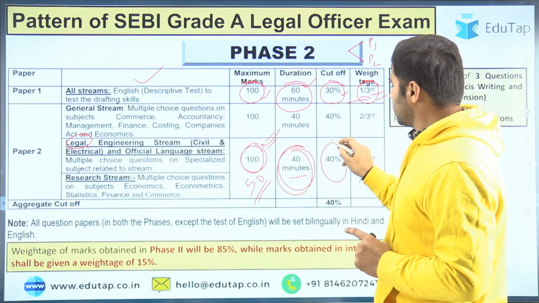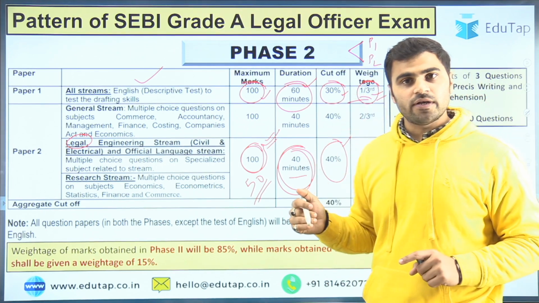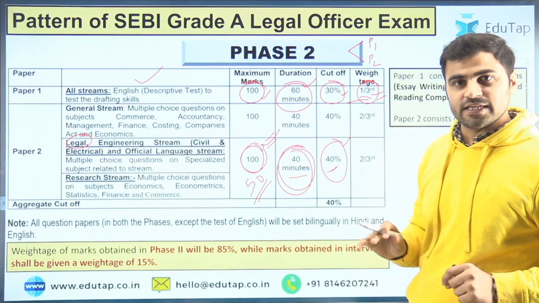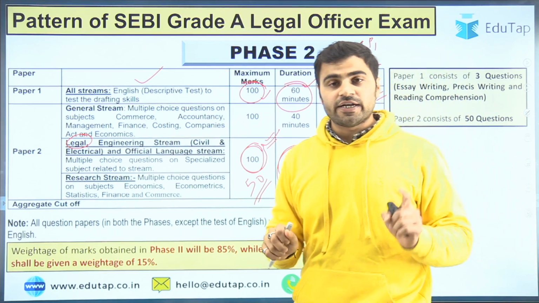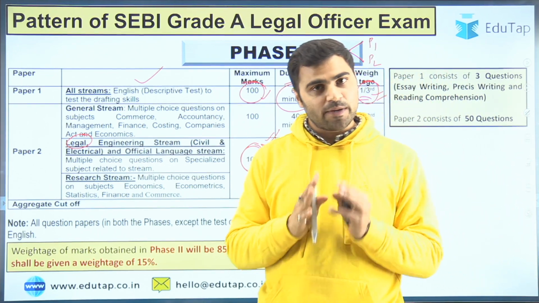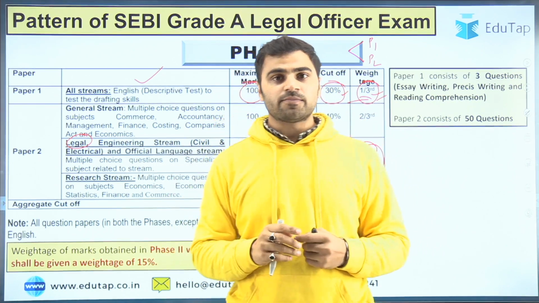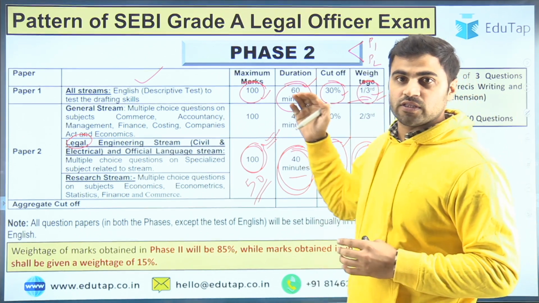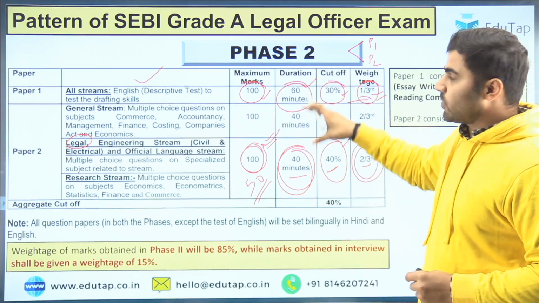The cutoff is the same as we have discussed for phase 1, that is 30% for paper 1 and 40% for paper 2. So here the case is the same, right? And if we talk about the weightage, there will be a weightage of 2/3 for paper 2. So 1/3 for descriptive English, that is paper 1, and 2/3 for the specific subject paper. So 1/3 for paper 1 and 2/3 for paper 2, right? So this was about phase 2.